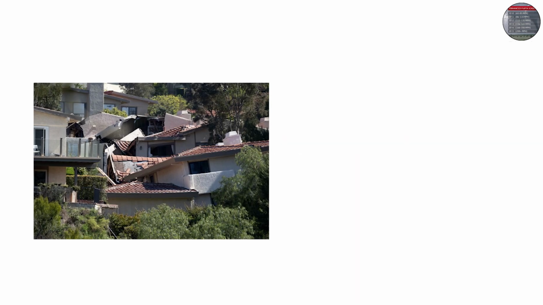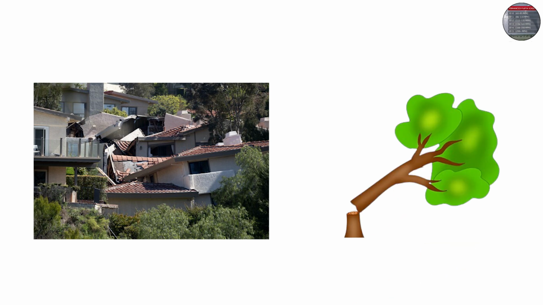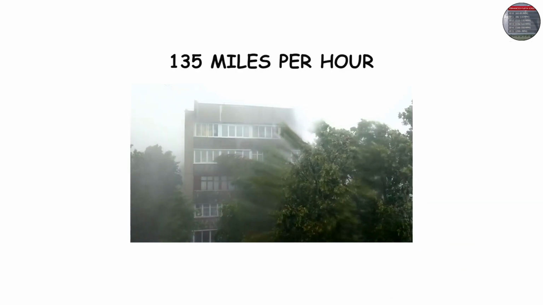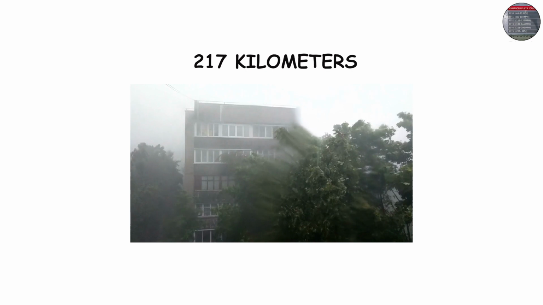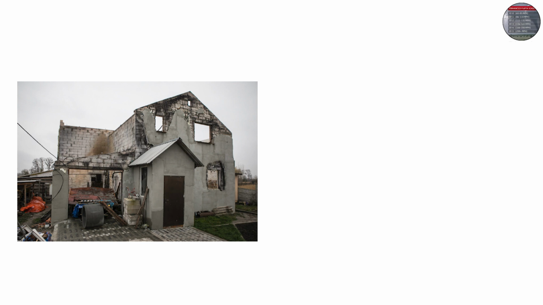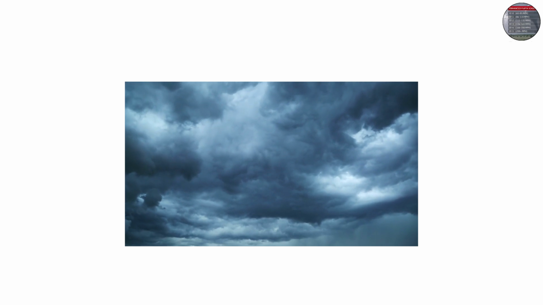EF2: considerable damage. Houses lose entire roofs, large trees snapped. Winds push 135 miles per hour, 217 kilometers per hour. EF3: severe damage. Entire stories of homes destroyed, trains overturned. Speeds reach 165 miles per hour, 266 kilometers per hour.